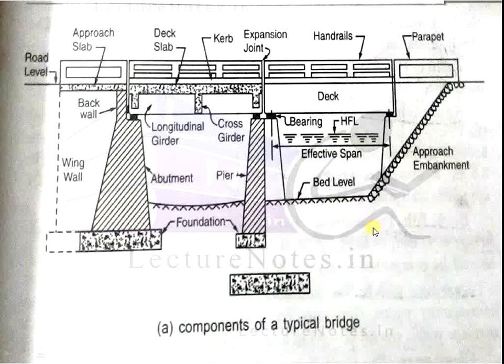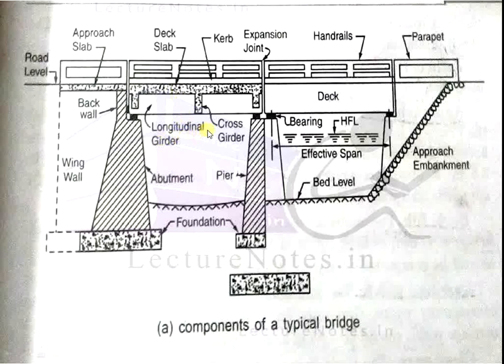Next, the components of a typical bridge construction. First is the foundation. The first important component of the bridge is the foundation. Next, the bed level. This is the pier and abutment. The abutment is the end of the bridge. We have to construct the abutment wall. Next is the wing wall. Next is the back wall.